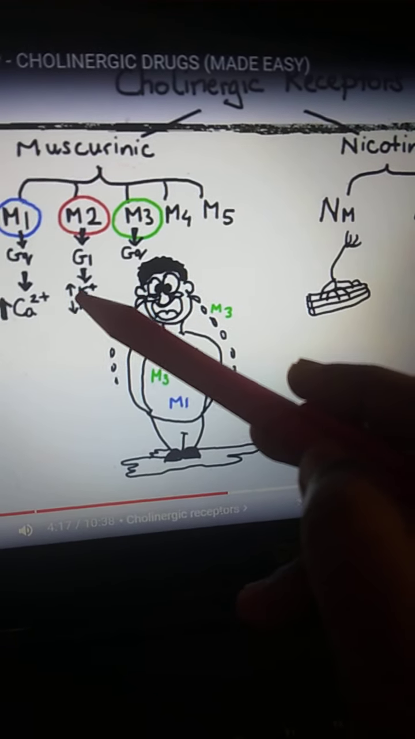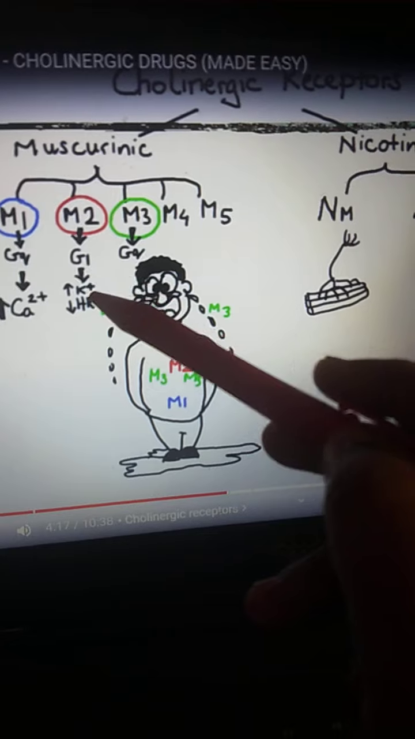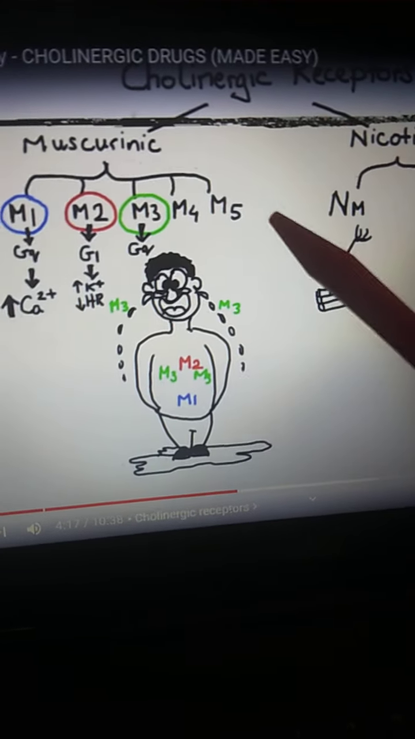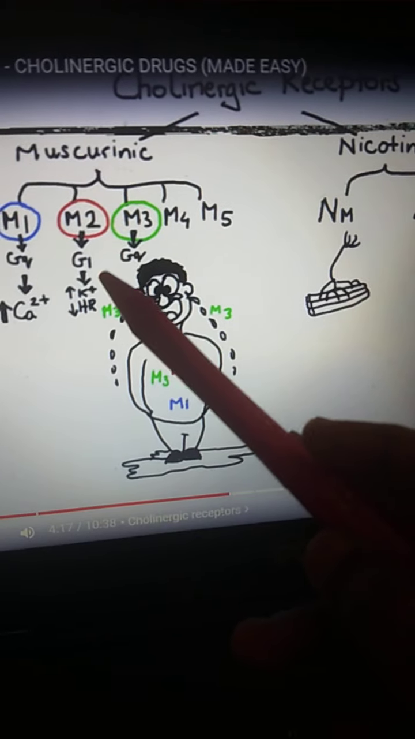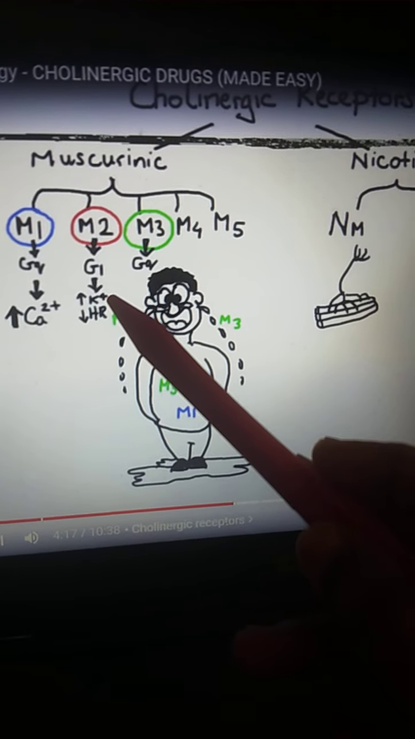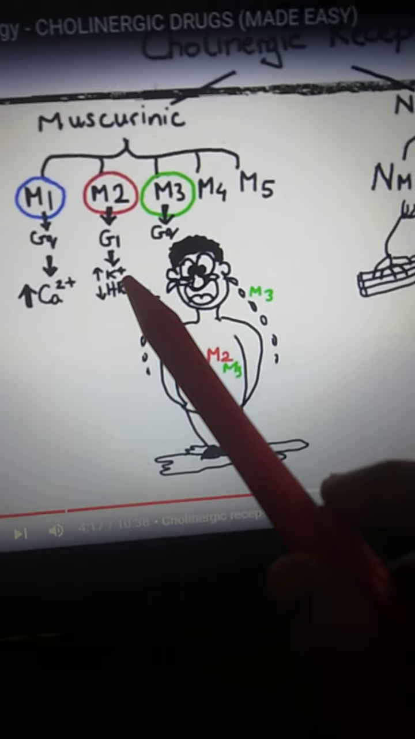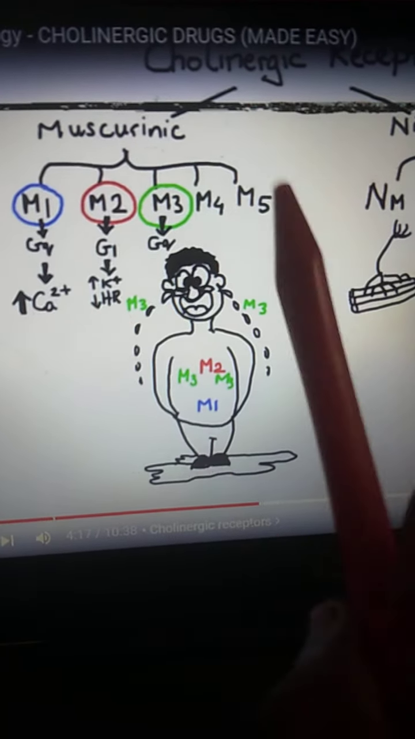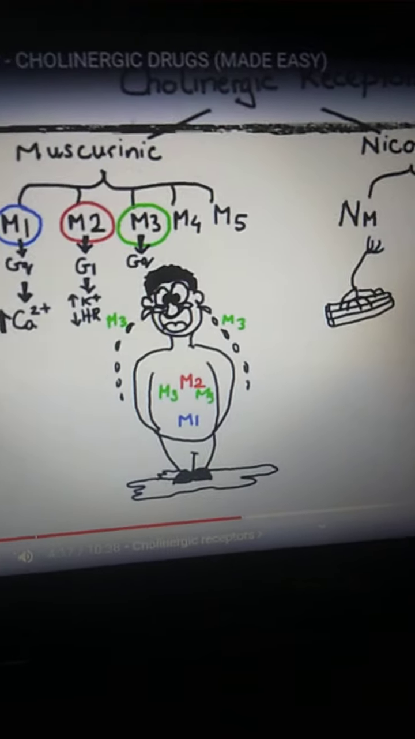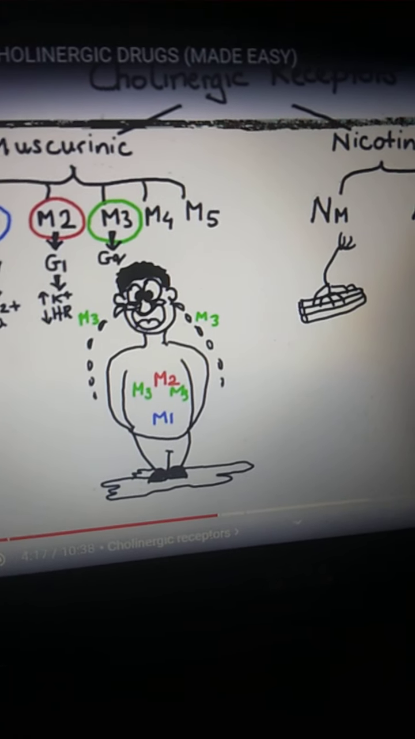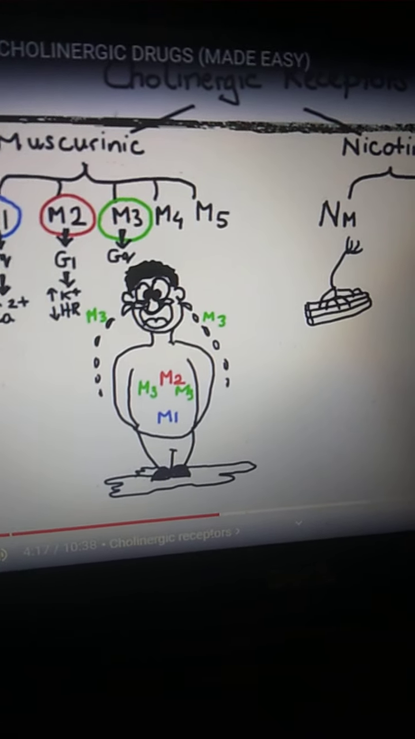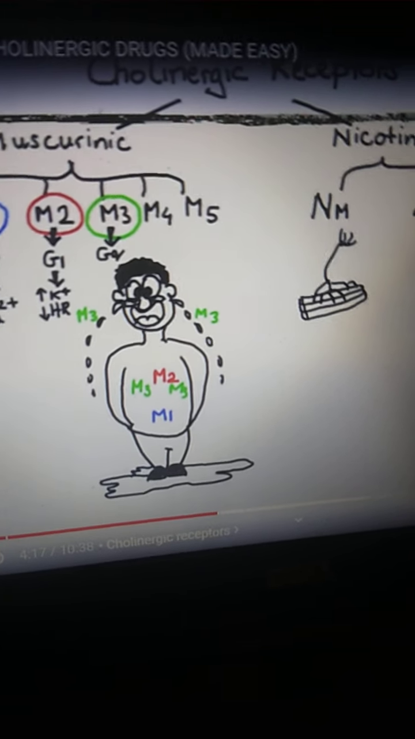And M2 is present in the heart. They are Gi type receptors. They are inhibitory. They will increase the potassium ion concentration, and so they'll decrease the heart rate. Since it's a parasympathetic system, the heart rate will be decreased. Everything will be at rest. That is one word you have to remember: in the parasympathetic system, everything will be at rest.